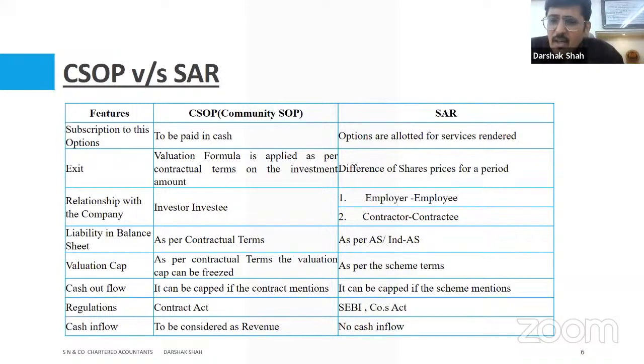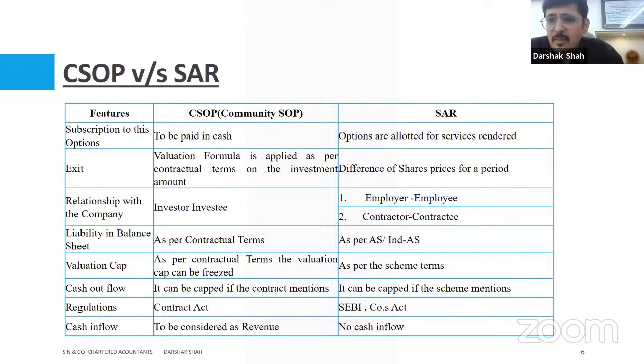In case of SAR, of course, there are accounting standards which guide it, and that's how we have to follow, right? Under SAR, let me tell you, we make a provision. There's a specific provision which we make on a regular basis for SAR, and that's how we book the provisions in our balance sheets, right?